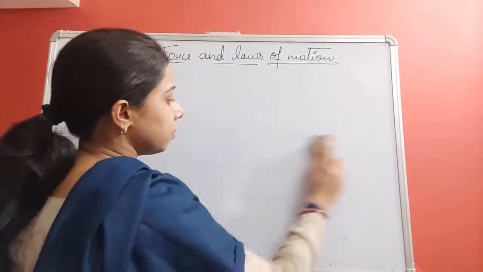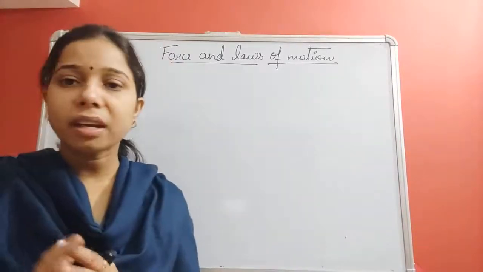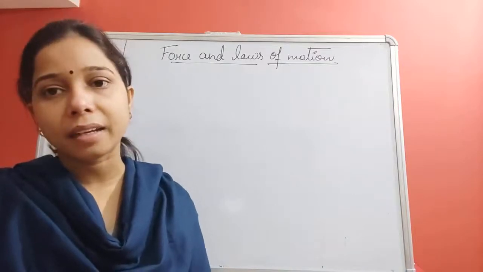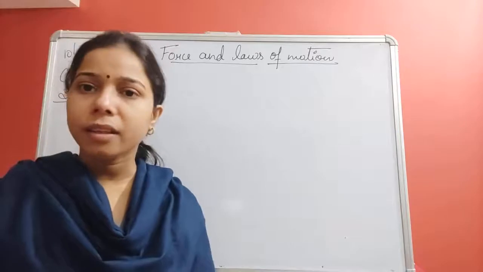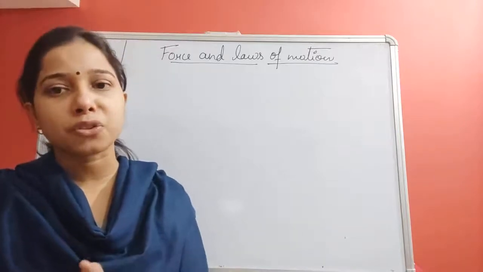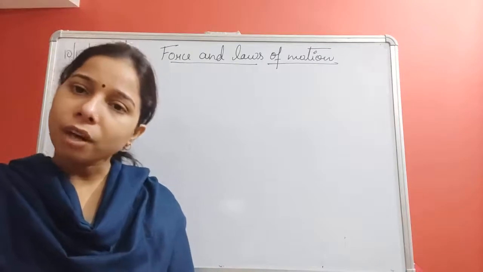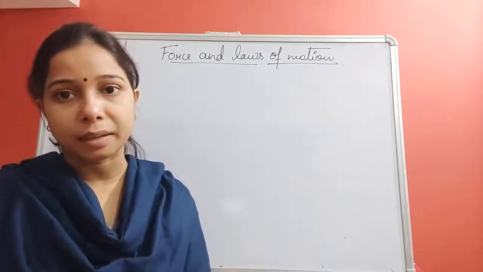if the cyclist is moving continuously and a force of friction is acting on the cycle, and if the cyclist is not paddling, then we say that the force of friction makes the cycle stop. Now what will happen if there is no force of friction acting on the cycle?